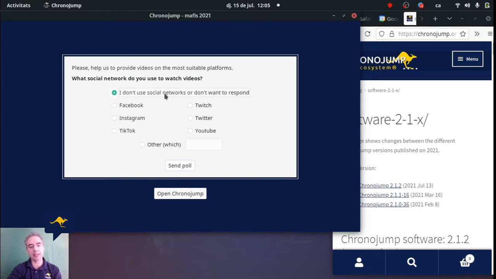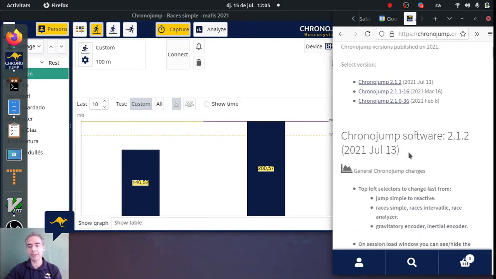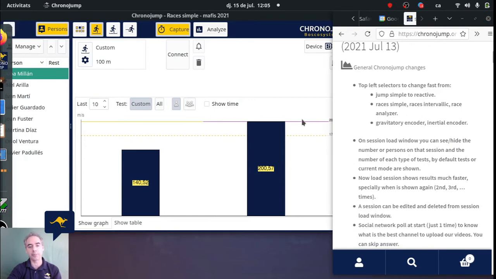Of course, you can answer that you don't use social networks or you don't want to respond, or you can help us a little bit further if you choose the social network, and then you click on send poll. I'm not going to click on send poll right now because I don't want to alter the results, and just open ChronoJam.